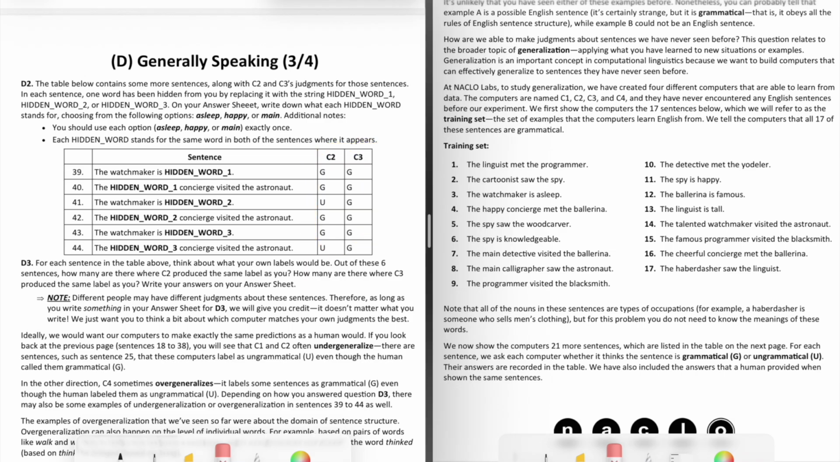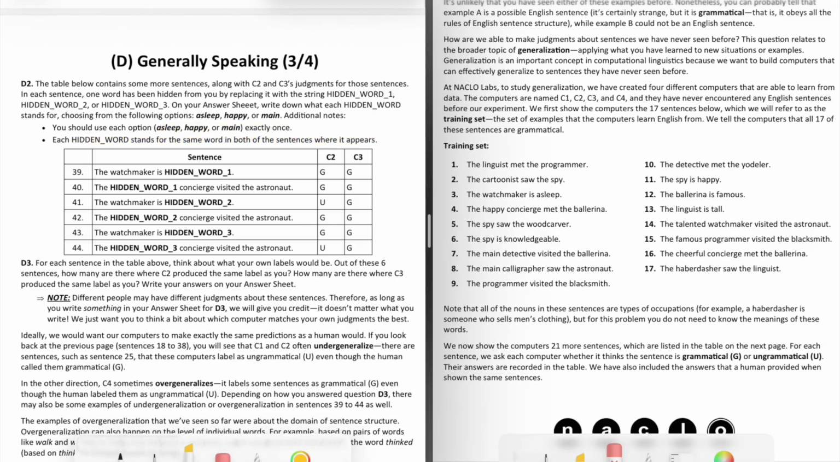In each sentence, we have a hidden word that's replaced with a string like "hidden word 1", and we have to figure out what each hidden word stands for, choosing from these options of asleep, happy, and main. They're each going to sub in for one of these hidden words, we're only going to use each of them once, and each hidden word is the same word in all the sentences that it appears in.